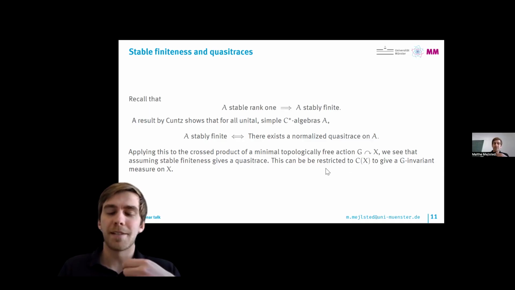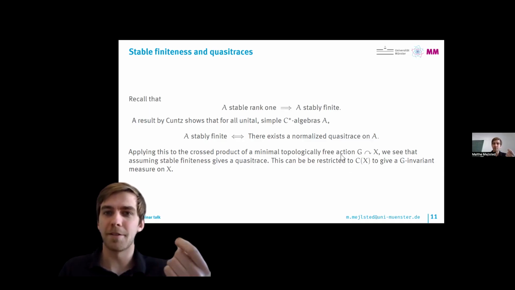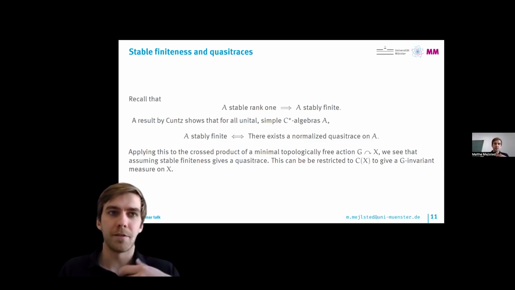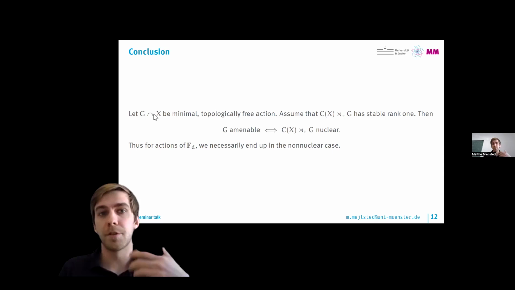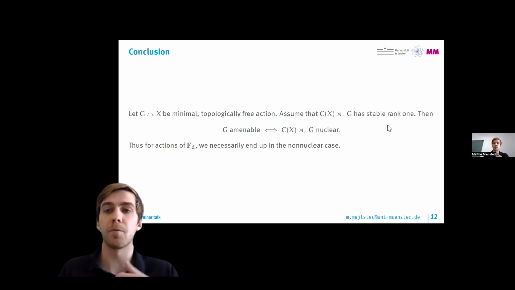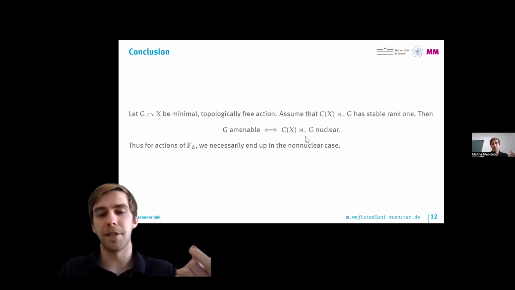So this means that in the stably finite case, from a minimal topologically free action, we will always have such a G-invariant measure. So in conclusion, if you consider these minimal topologically free actions, and we assume that our target cross product C-star algebra has stable rank 1, then we see that G is amenable if and only if this cross product is nuclear.